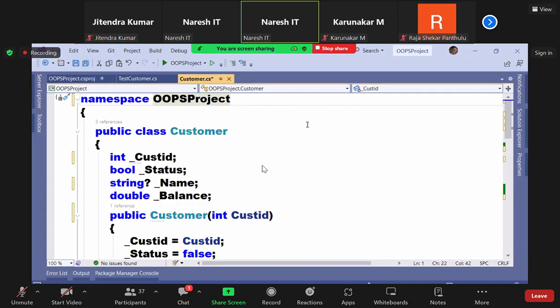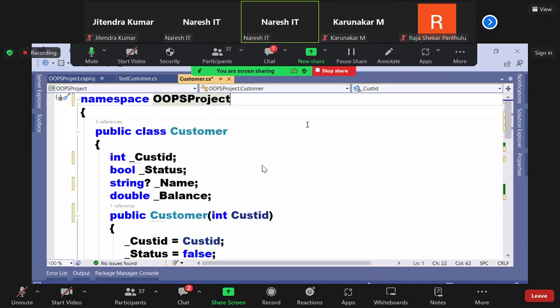But still, the second way is, just like all the other types, it can be defined under a namespace. Second option, it can be defined inside a class or a structure also. So what is the best option? Even though it can be defined under a class or a structure, my suggestion is always define types under a namespace only, because remember, a namespace is a logical container of types. We learned in the starting classes that structures, classes, interfaces, enums, delegates are all contained under a namespace.